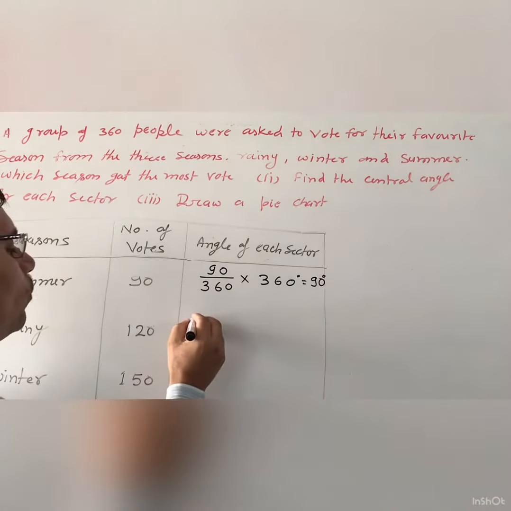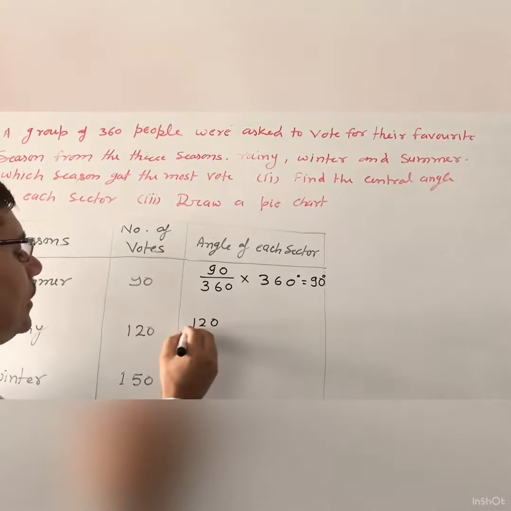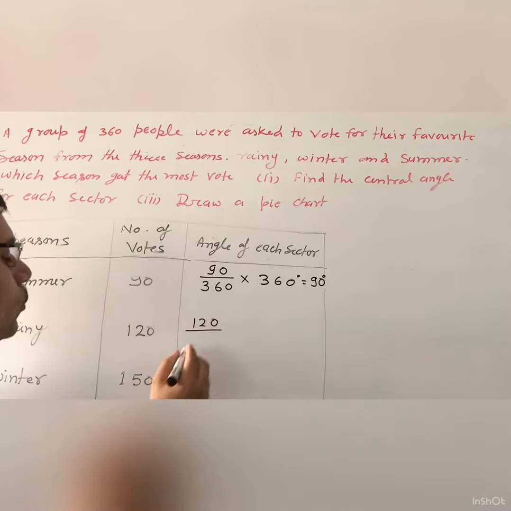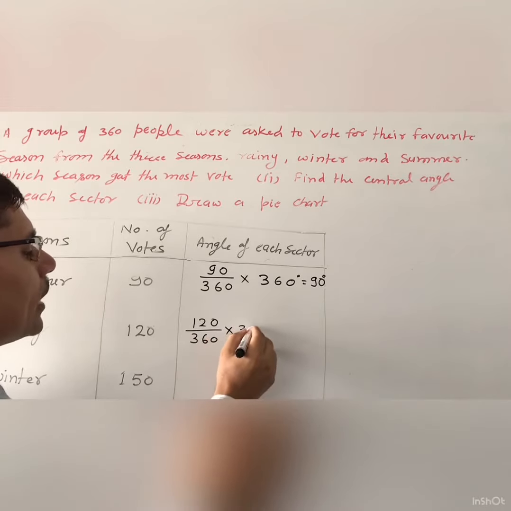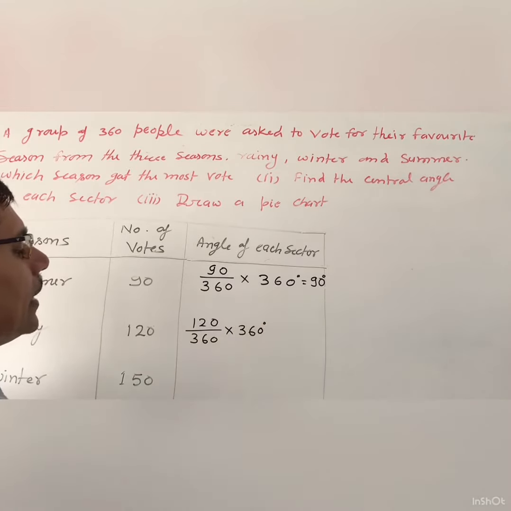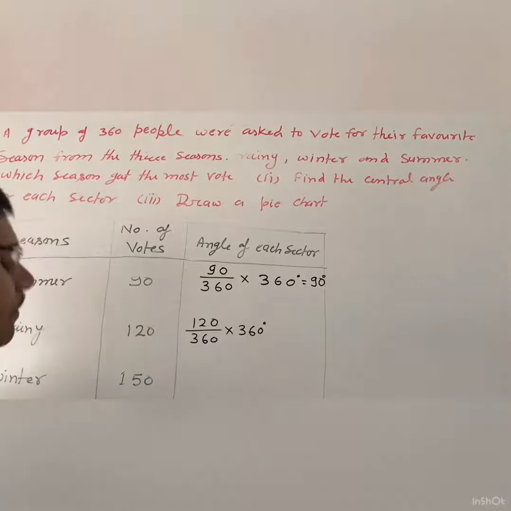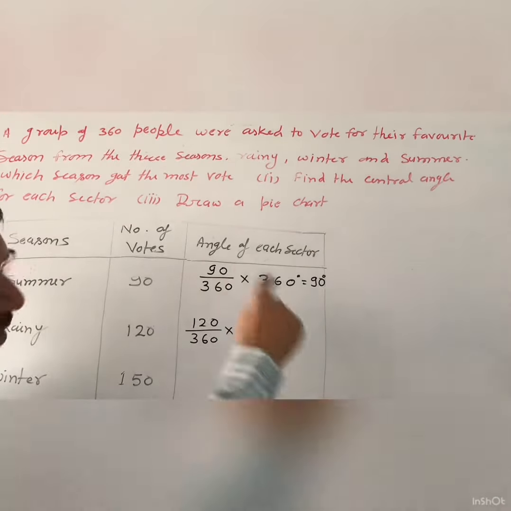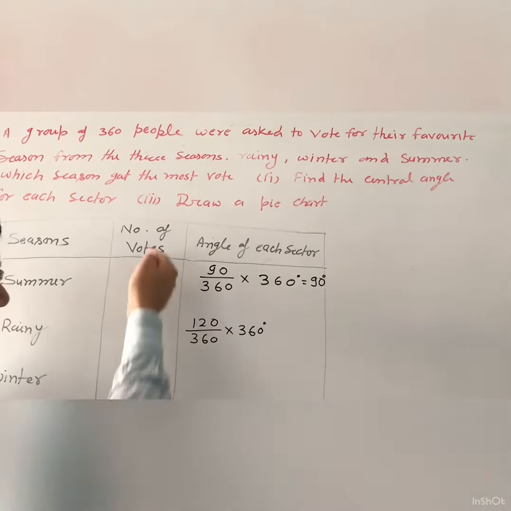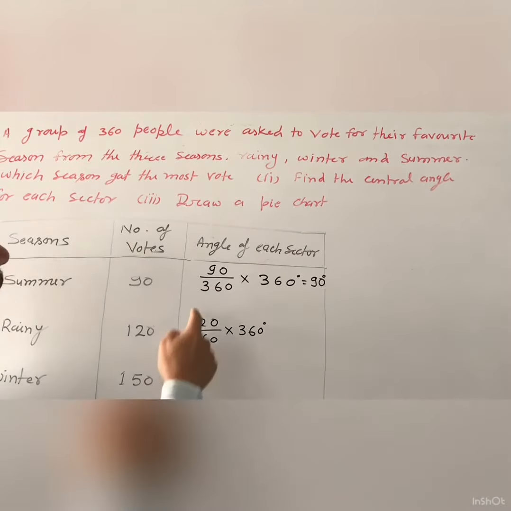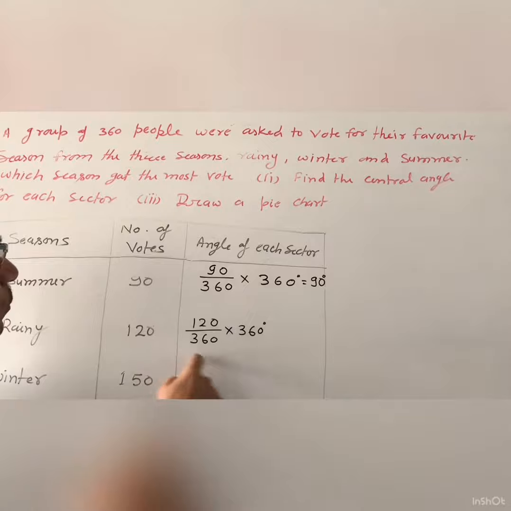Now similarly you will find 120 divided by the total value, that is 360, and multiply it by the total angle in the circle, 360 degree. You will multiply in all questions by 360 degree, and this is the total value which is given in the question, and this is the corresponding value.